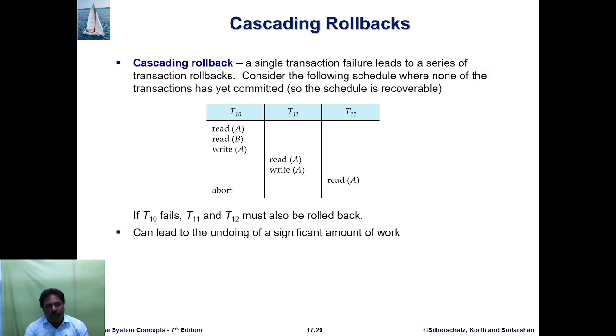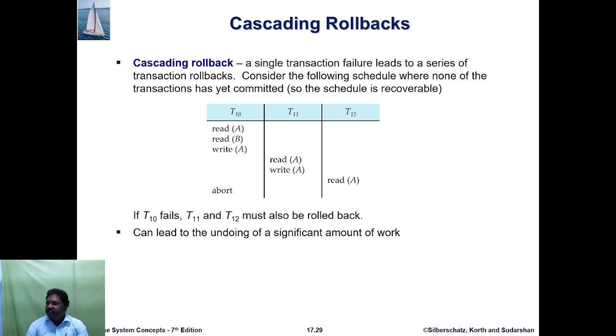Now cascading rollbacks. A cascading rollback is when a single transaction failure leads to a series of transaction rollbacks. Consider the following schedule where none of the transactions has yet committed. The schedule is recoverable. T10, T11 and T12 are the transactions here. T10 reads A, then reads B, then writes A. Then T11 reads A, then writes A, then T12 reads A. Finally T10 aborts.